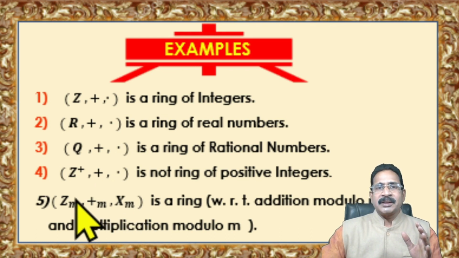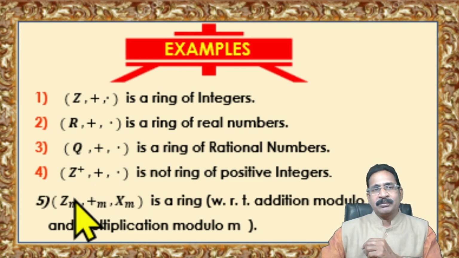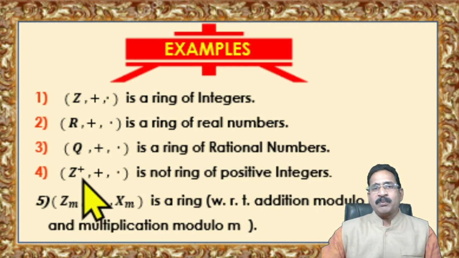And Zm, the set of residue classes modulo m, is a ring with respect to addition modulo m and multiplication modulo m, whereas the set of positive integers with respect to plus and dot is not a ring. Why? Because here the inverse law with respect to addition fails.